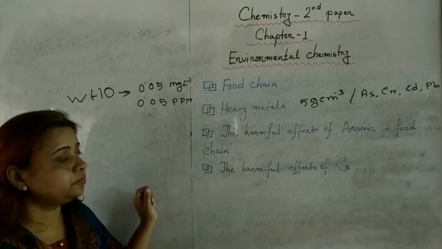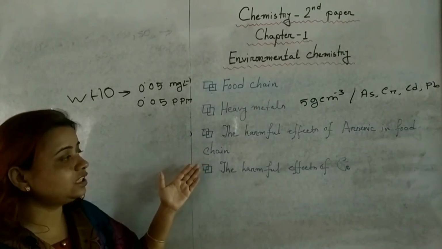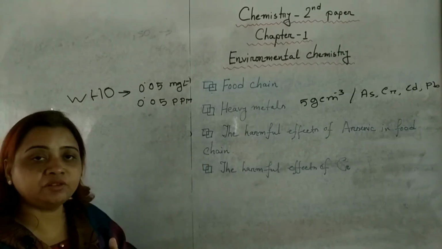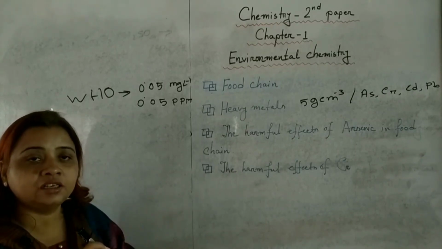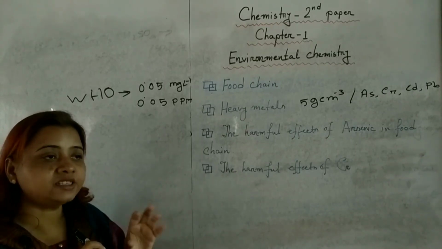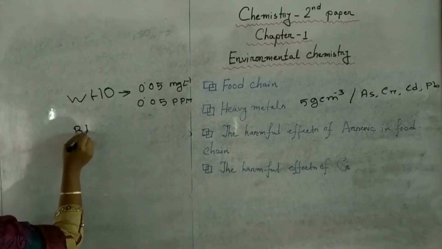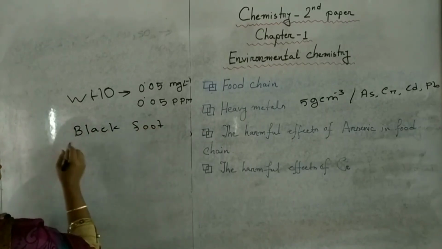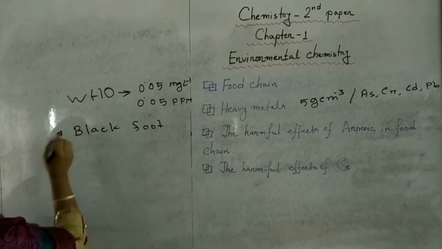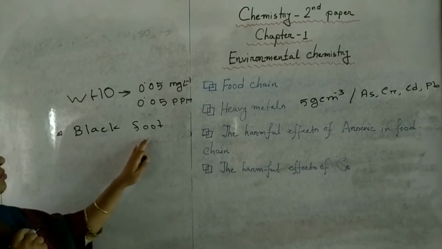Number 2, for the contamination of arsenic, one type of spot can be found on our palm and on the feet. Some black spots. It is known as black foot. This disease is known as black foot. So for the contamination of arsenic, we can suffer from black foot disease.